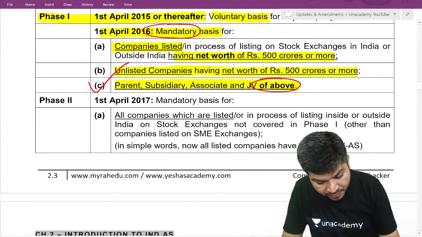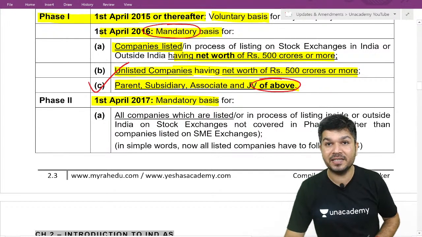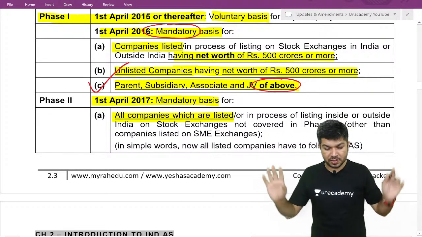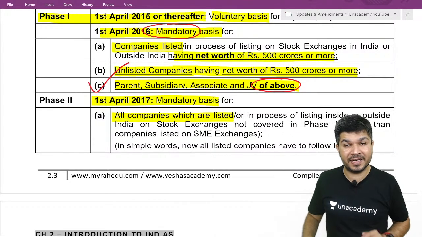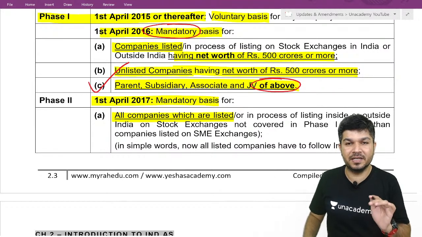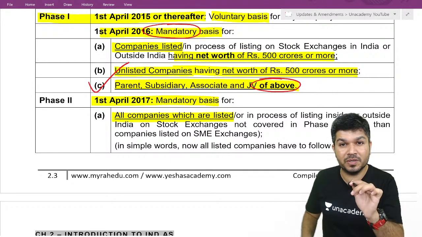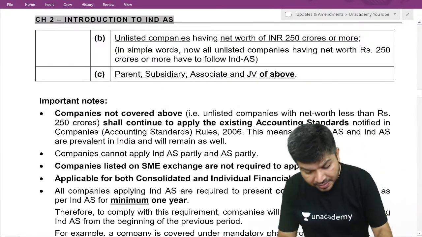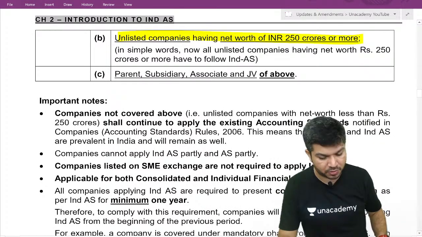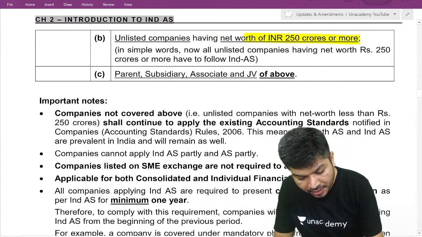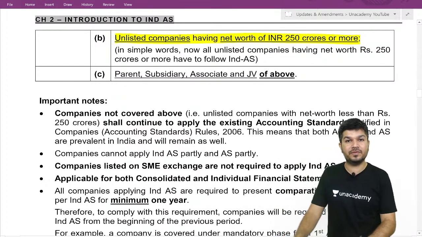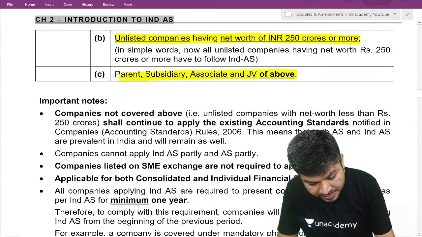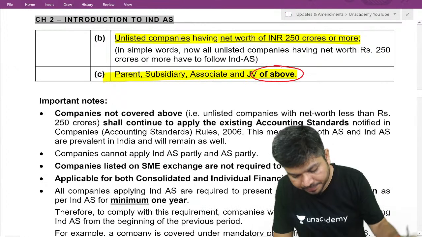Now, phase 2 is 1/4/17. 1/4/17, it's mandatory for all listed companies. They are required to follow Ind AS from 1/4/17 onwards. From 16 onward it was listed companies having a net worth 500 crores or more. From 1/4/17, all listed, and unlisted having a net worth 250 crores or more, are required to follow Ind AS mandatorily. And again, parent, subsidiary, associates of the above.